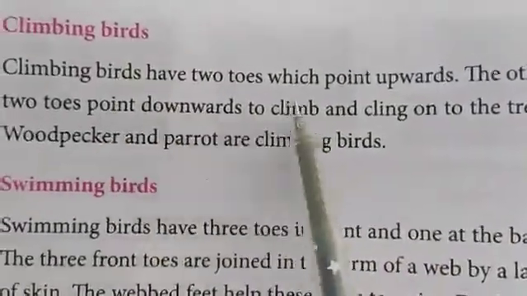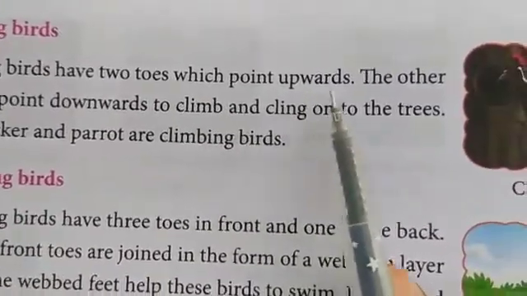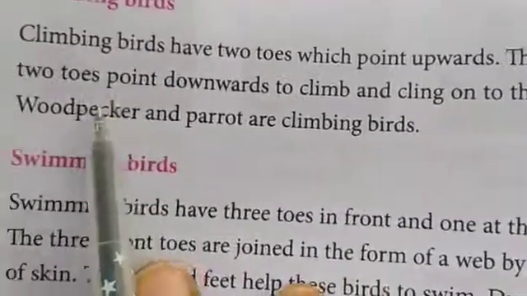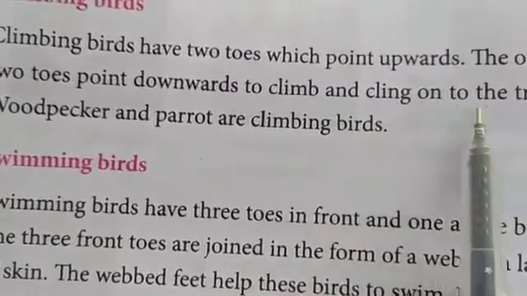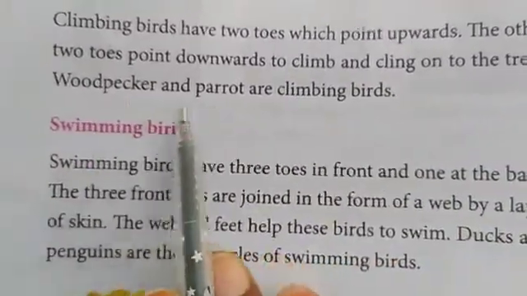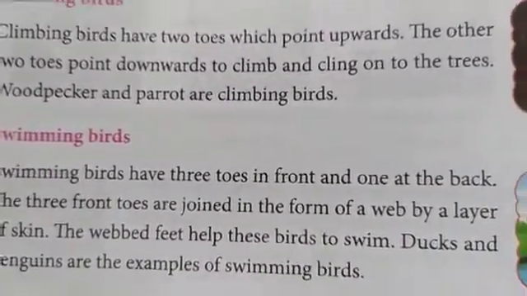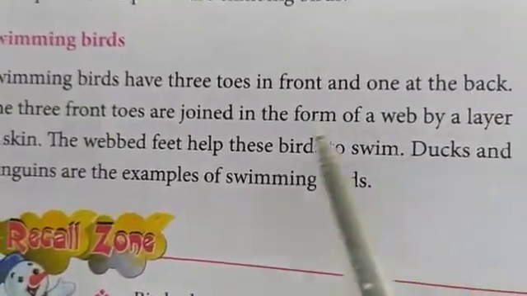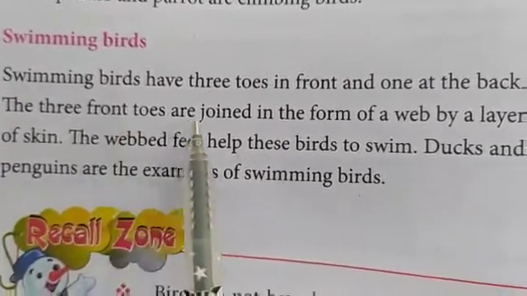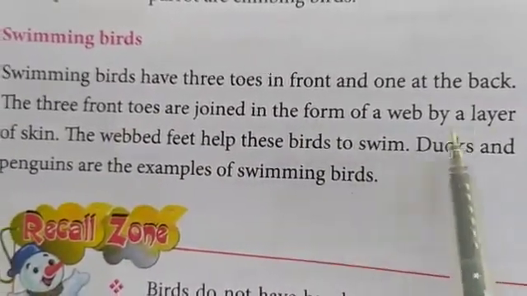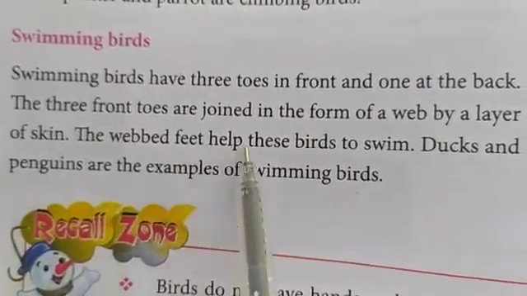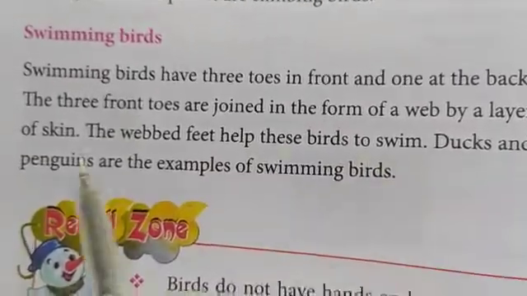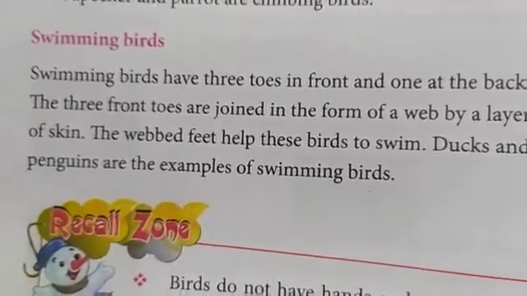Now climbing birds have 2 toes which point upwards. The other 2 toes point downwards to climb and cling onto the trees. Woodpecker and parrot are climbing birds. Now swimming birds have 3 toes in front and 1 at the back. The 3 front toes are joined in the form of a web by a layer of skin. The webbed feet help these birds to swim. Ducks and penguins are examples of swimming birds.